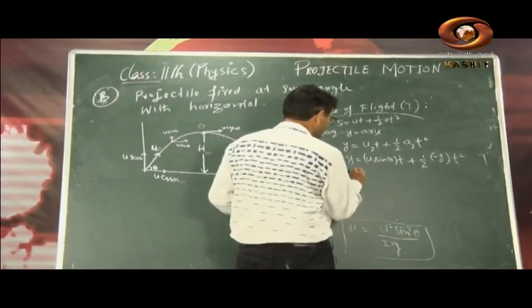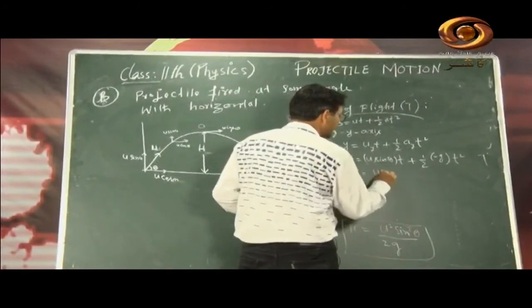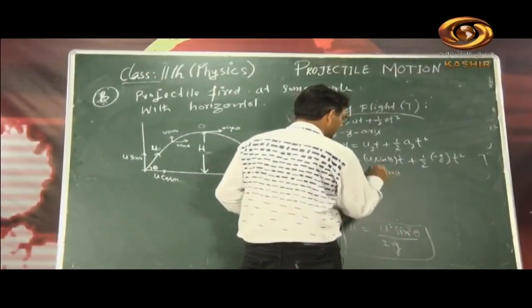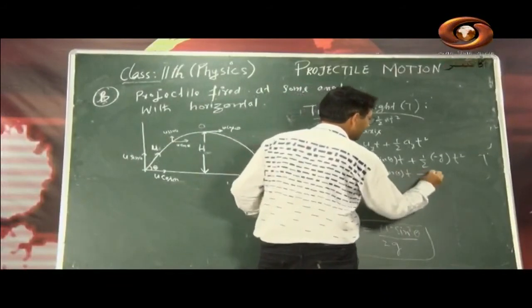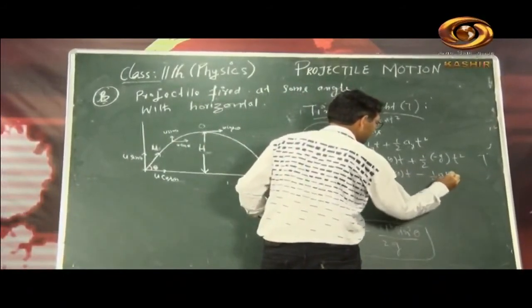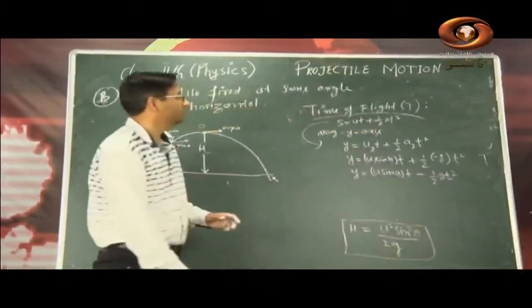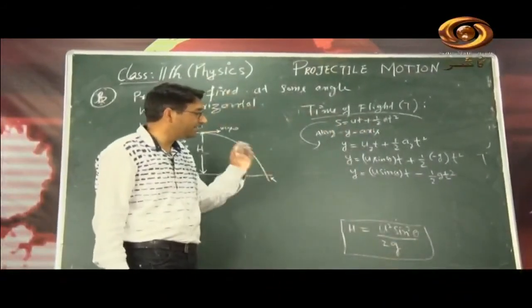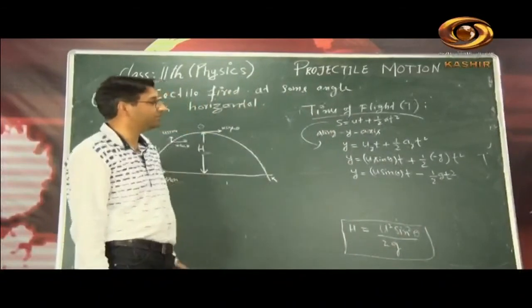So y is equal to u sin theta t minus half of g t square.